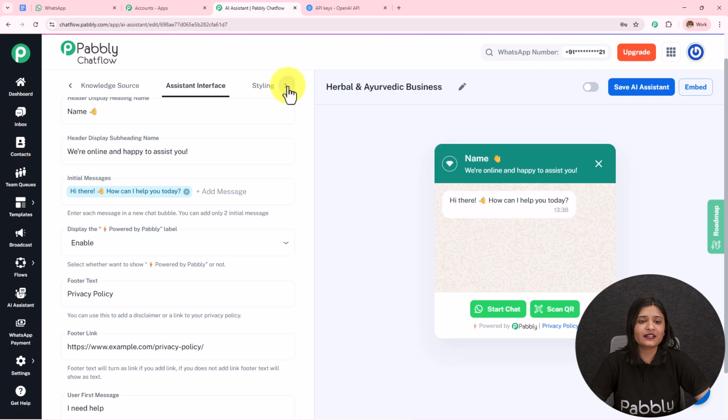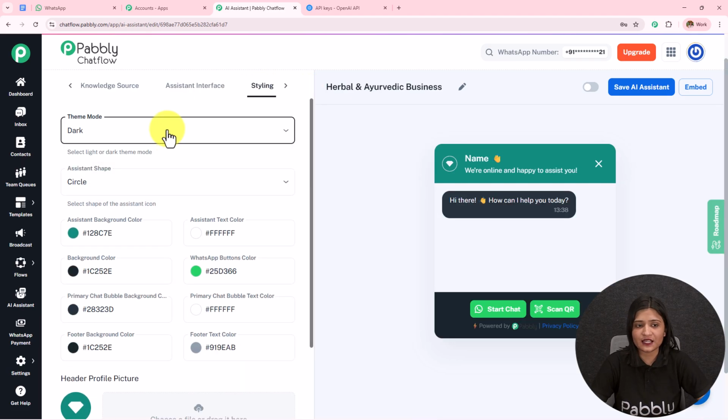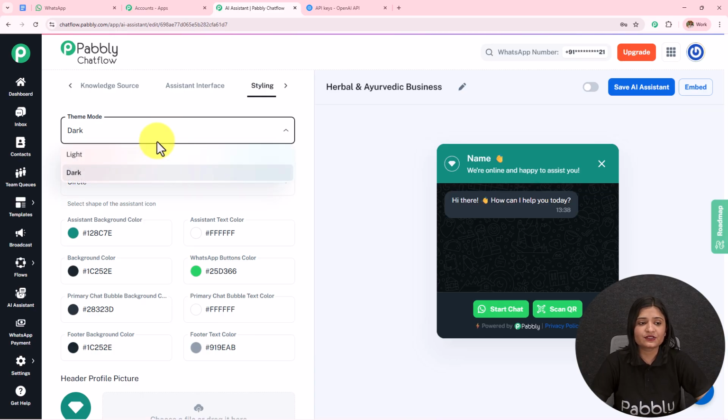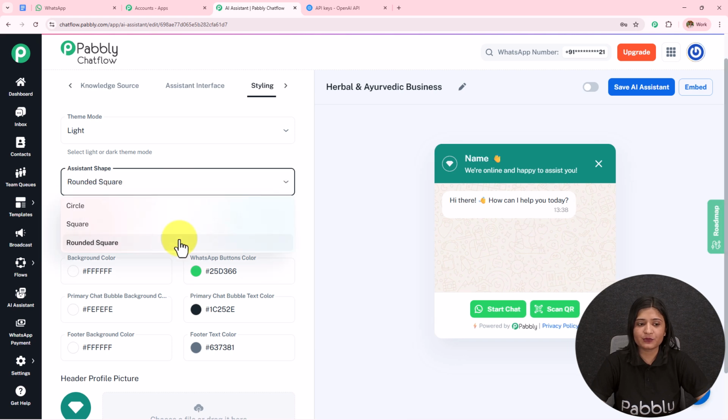Moving on towards the final one, which is the styling. So I have selected the theme mode as light. You can select it as dark also. Then we have this assistant shape. So I have kept it as circle. You can select square and rounded square also.